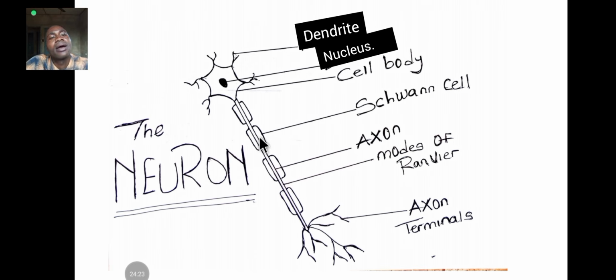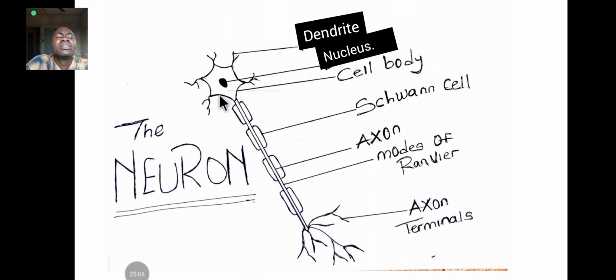The neuron is made up of majorly two parts: the cell body and the axon. Some textbooks will tell you it's made up of three parts: the cell body, the axon, and the terminal. The cell body is this round place, with something like an eye in the center. You can see it is labeled, cell body. That's the cell body.